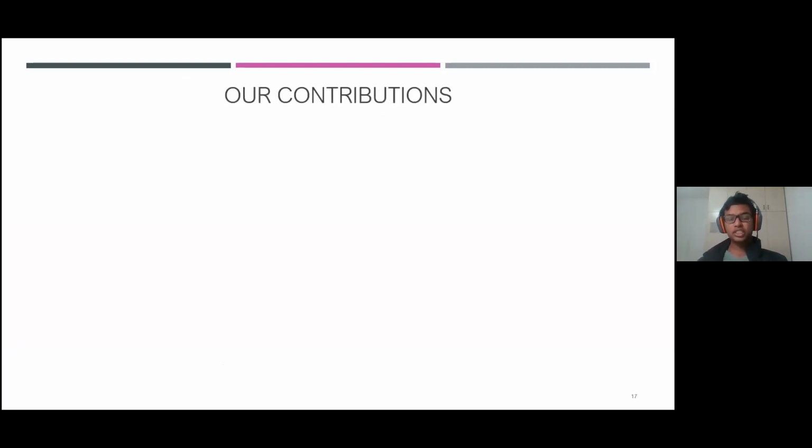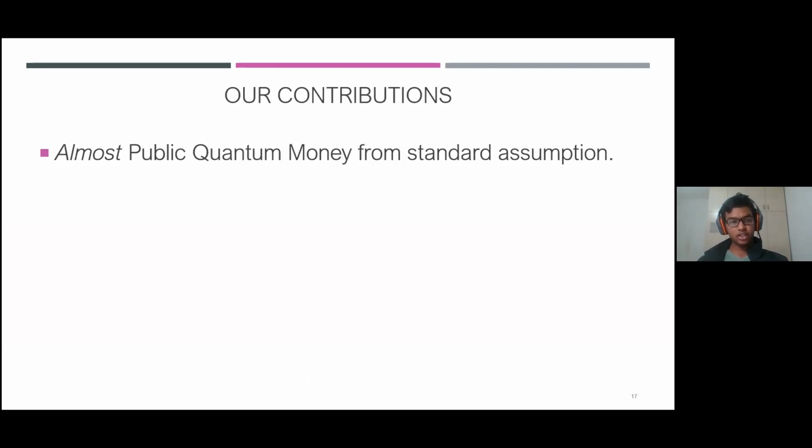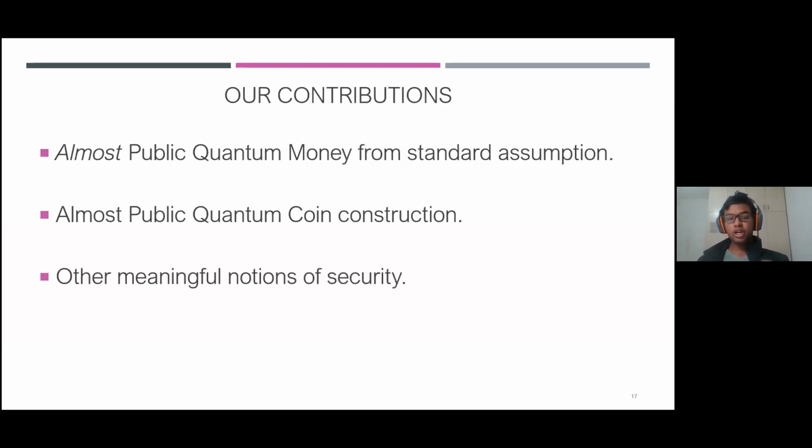So what do we achieve in our work? We first give a construction of an almost public quantum money from a standard assumption, namely the existence of quantum-secure one-way functions. Our construction is a quantum coin scheme, and hence this gives the first construction of public quantum coins. We also talk about other meaningful notions of security, other than unforgeability, which are important but have not received much attention so far.